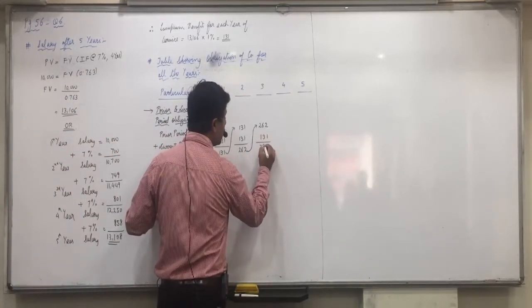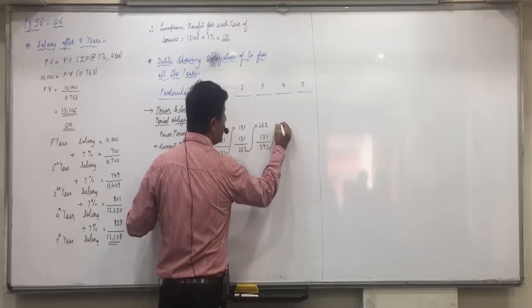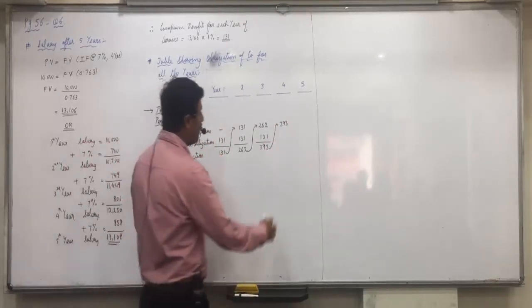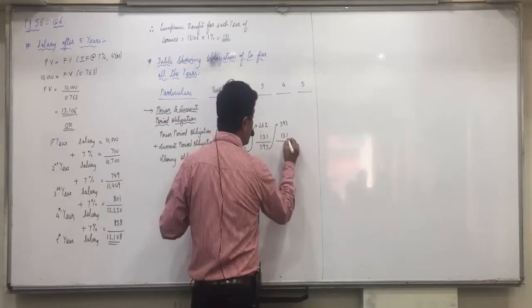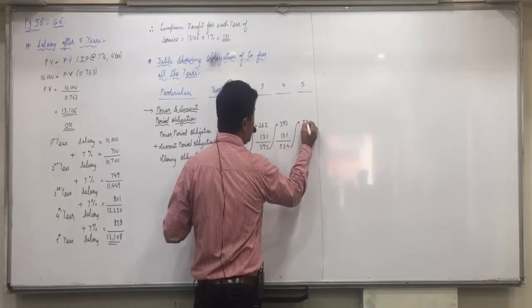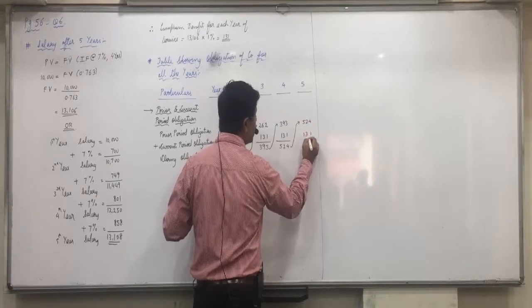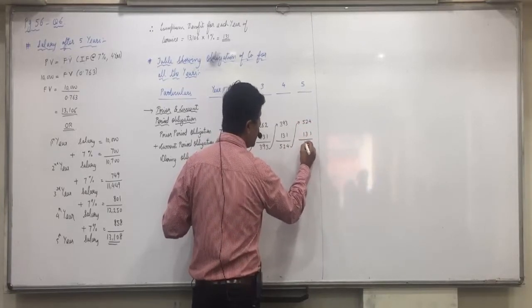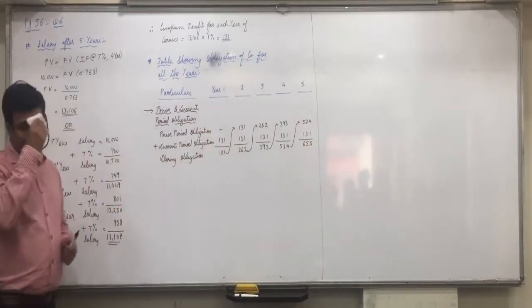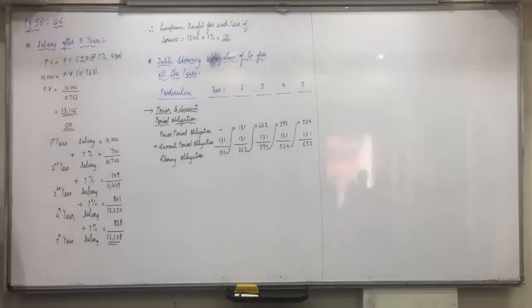So 393. In the fourth year, prior period obligation is 393. Plus again for the fourth year you have to pay 131. So 524. For the last year, prior period obligation is 524. Plus for that year you have to pay 131. So in total you have to pay 655 after 5 years. Is everyone clear with this?